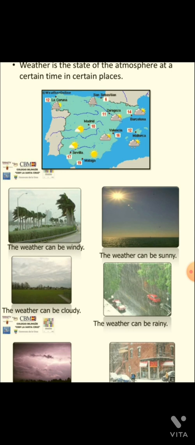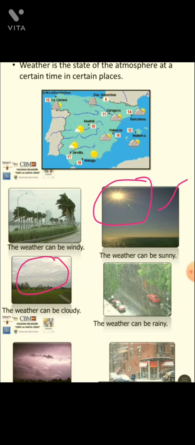The weather can be windy, means whenever the wind blows, then we can say weather is windy. Whenever the sun rises, the weather can be sunny. When the sun appears, then we can say the weather is sunny. The weather can be cloudy, like this. When clouds appear in the sky, then we can say that weather is cloudy.